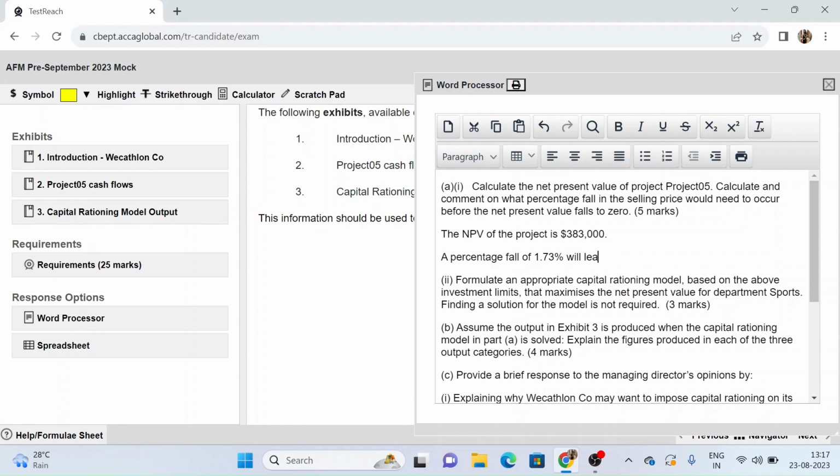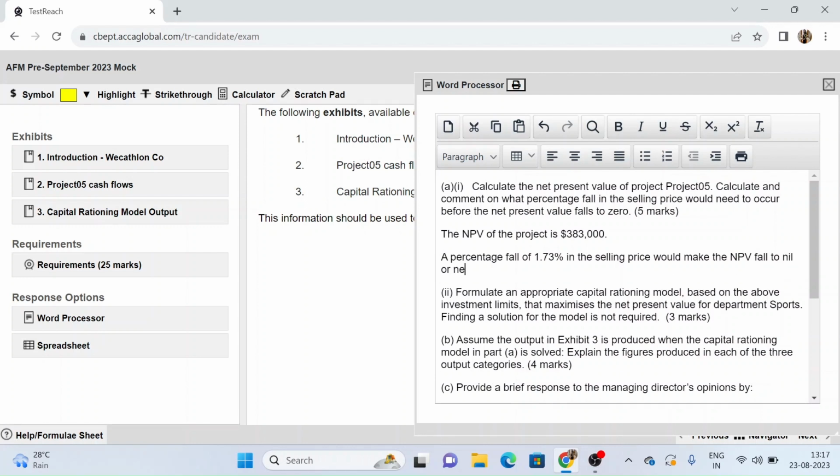A percentage fall of 1.73% in the selling price would make the NPV fall to nil or negative. This will make the project not worthwhile, right? So with this we finish part A, the first part.